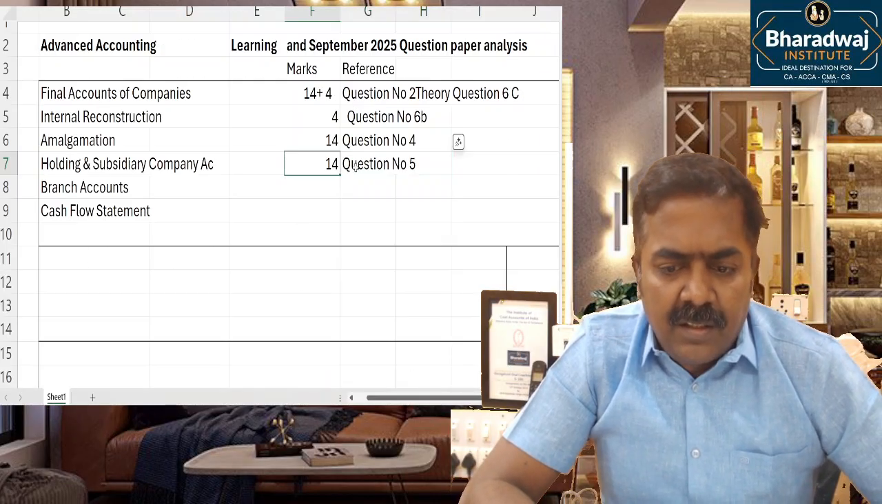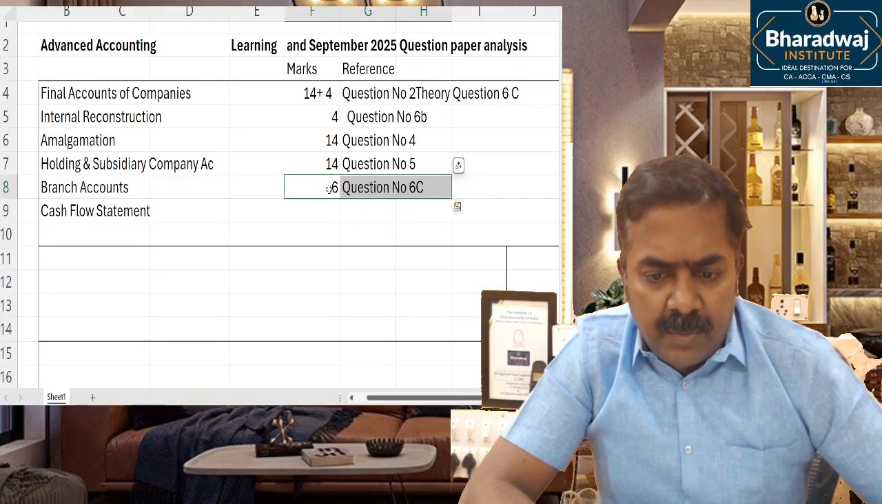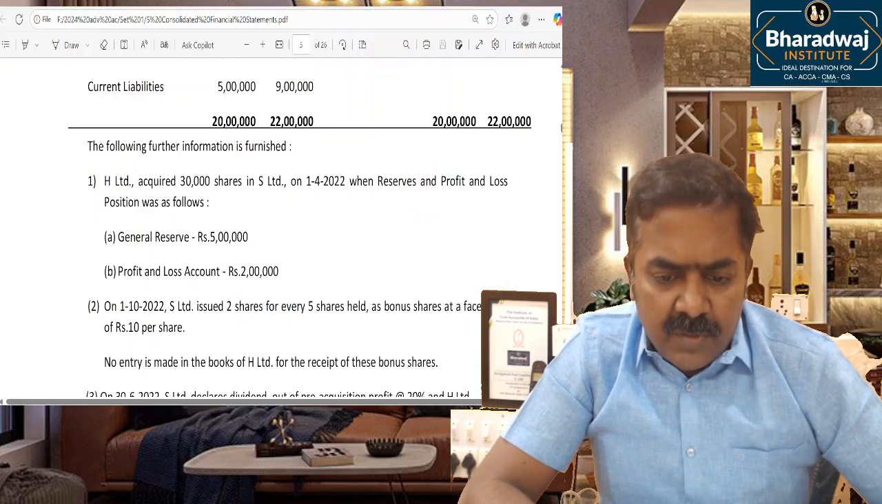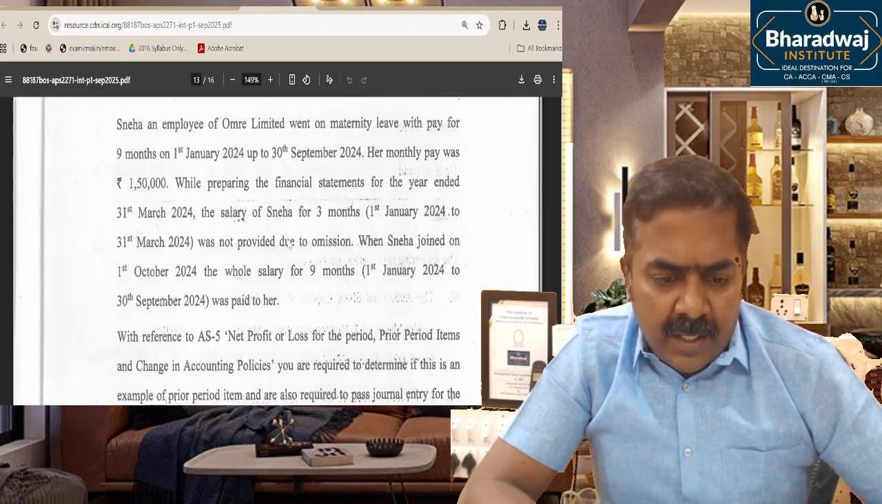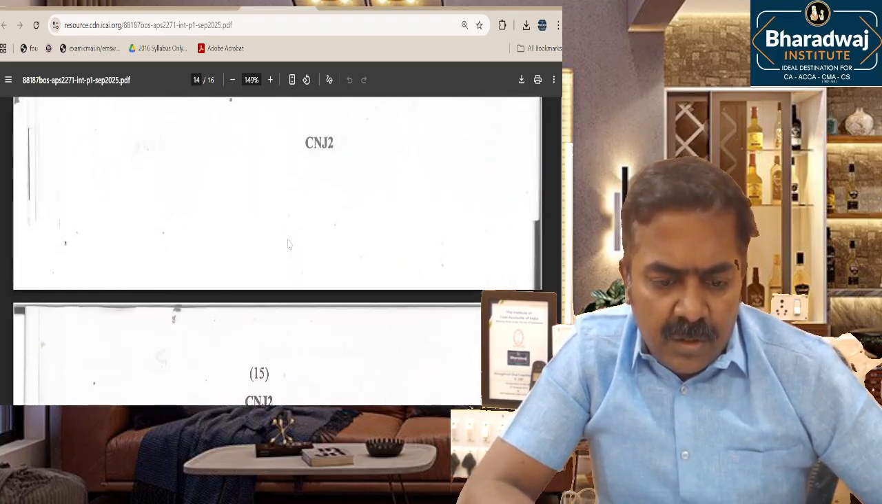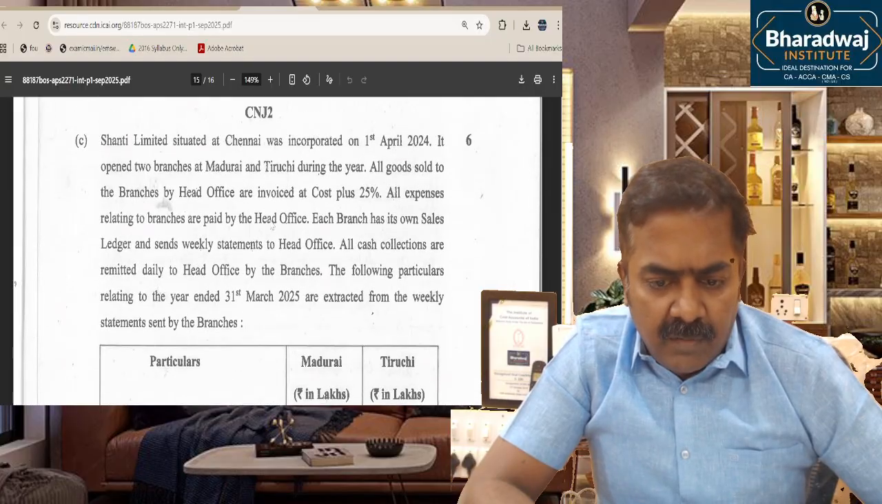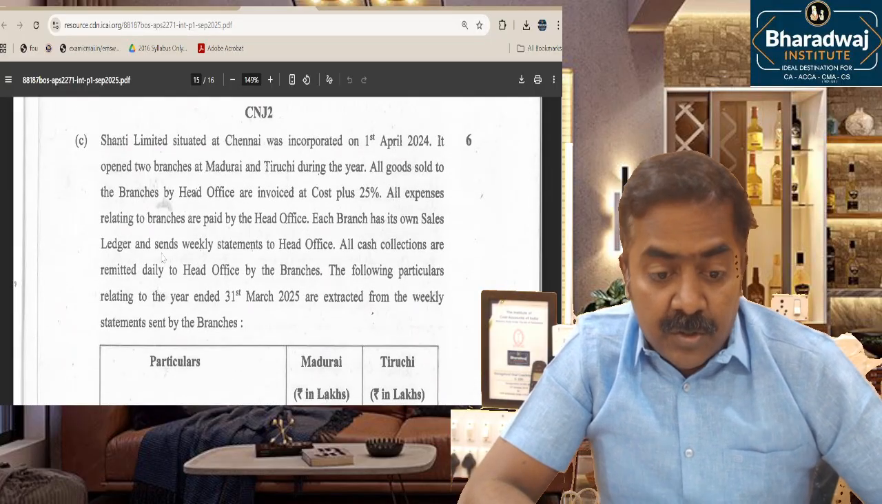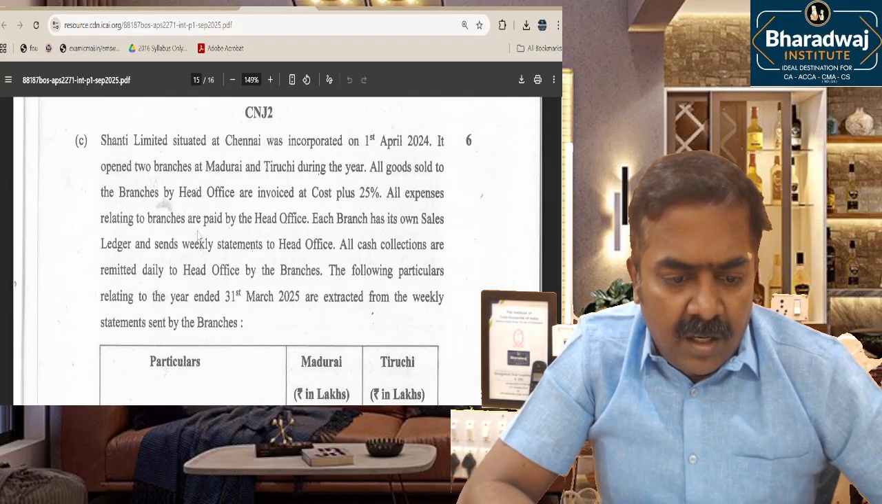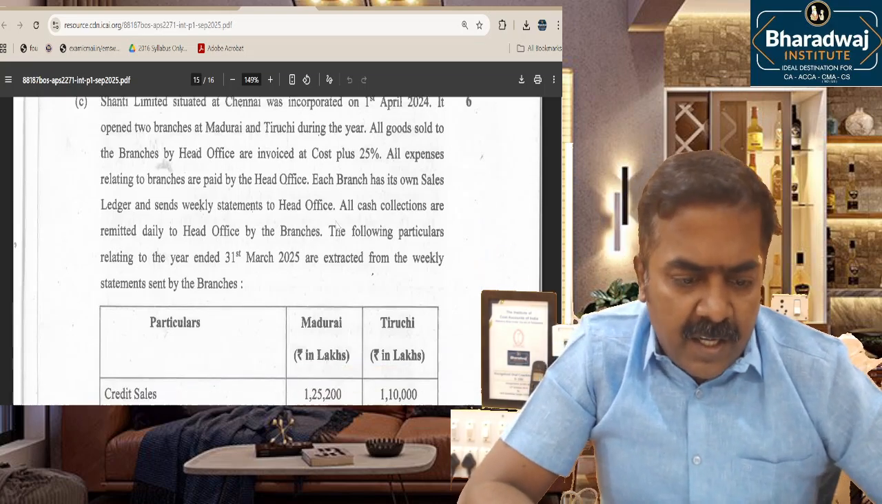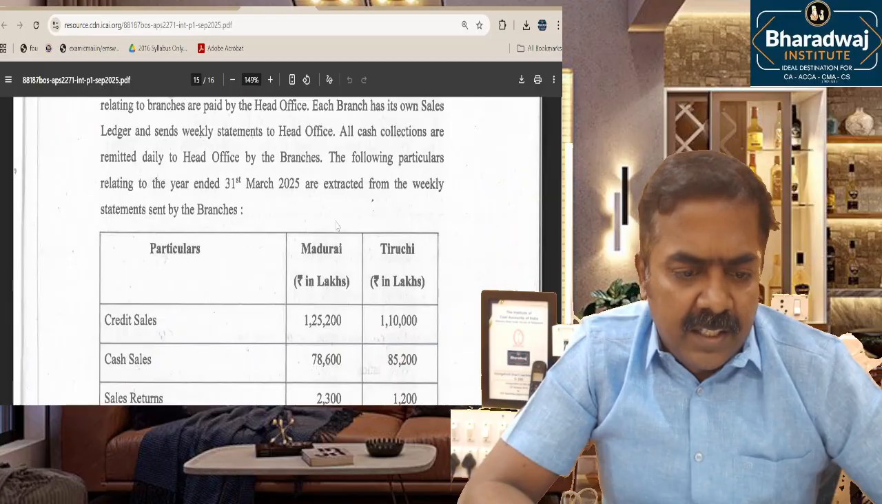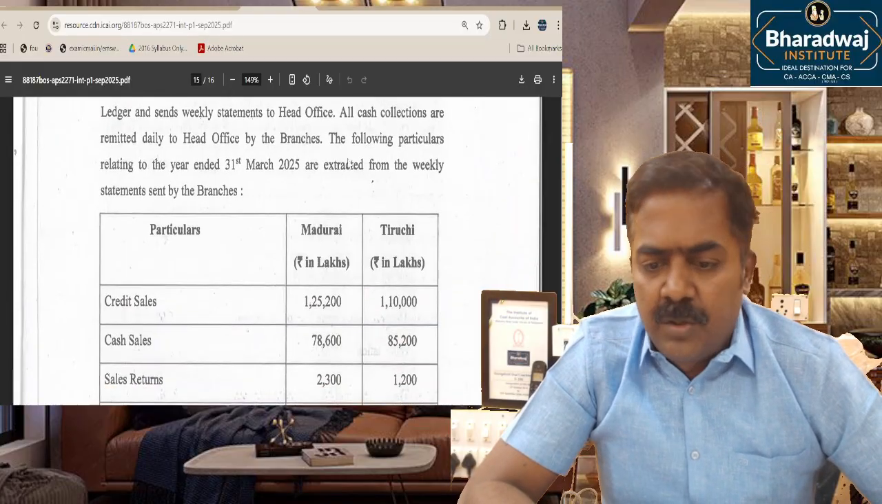That is question number 5. If you look at branch accounts, they have asked with 2 branches. Okay, sorry, it is an independent branch. All expenses are paid by head office. It's a partially independent branch, and each branch has its own sales ledger. All cash collections are remitted to head office by the branches.